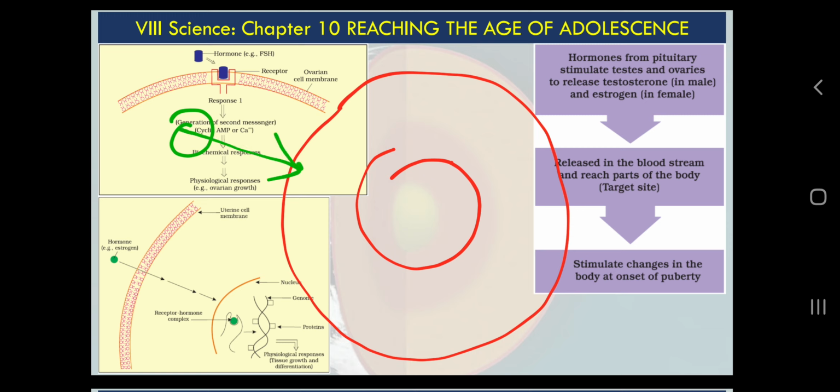Okay, so some hormones can enter the cell, some hormones cannot enter the cell. It depends whether they are hydrophobic or hydrophilic. You will learn more about hydrophilic and hydrophobic in upcoming classes. Hydrophilic means water loving, which can dissolve in water. Hydrophobic is water hating. For example, fat, ghee and oil, they are hydrophobic, and the rest of the things which can dissolve in water, they are hydrophilic.